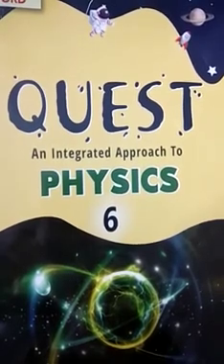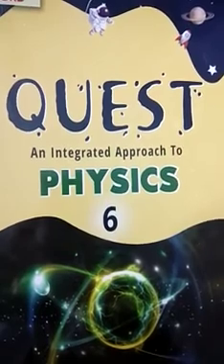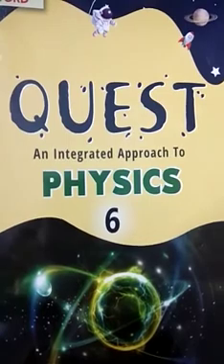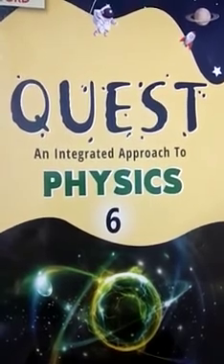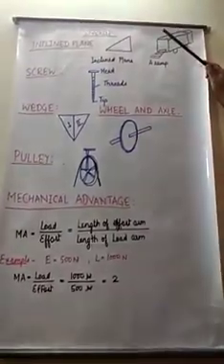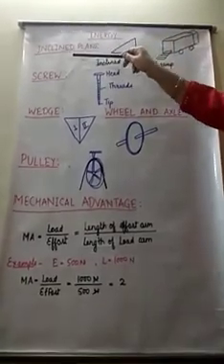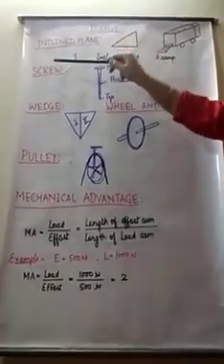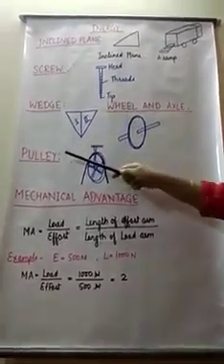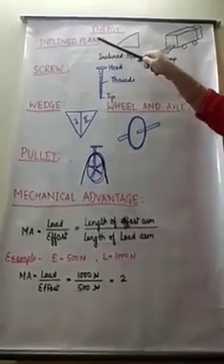In the previous video, we studied about types of simple machines and we studied about lever. In this video, we'll continue with the other types of simple machines. Types of simple machines: we'll study about inclined plane, screw, wedge, wheel and axle, and pulley. So, first we'll start with inclined plane.